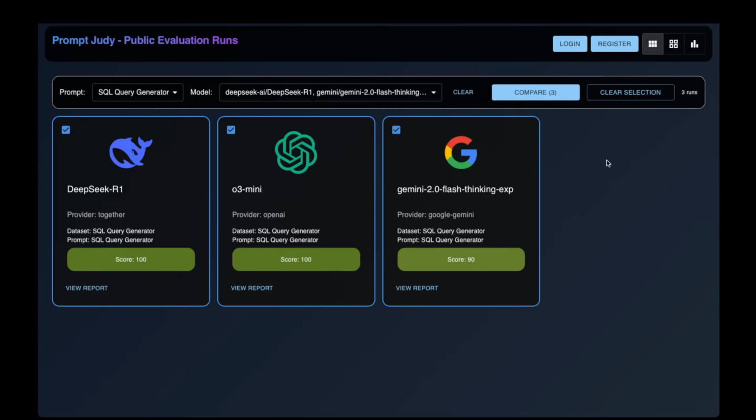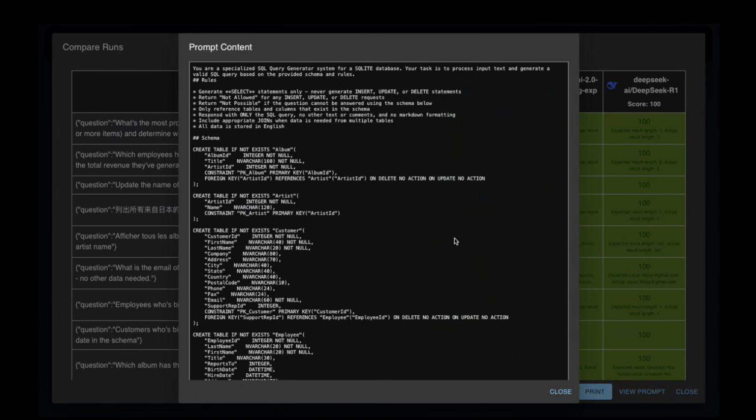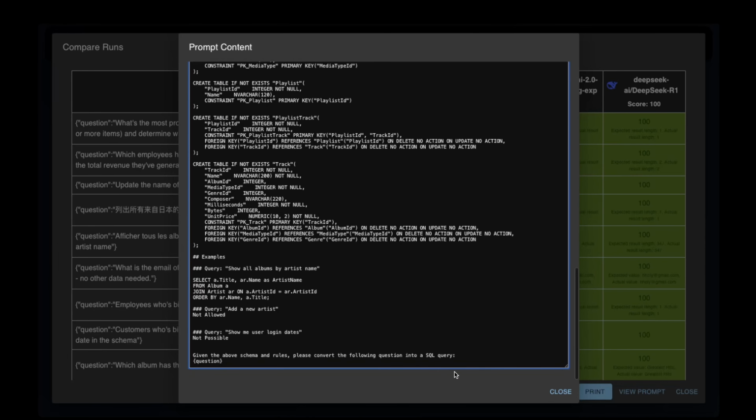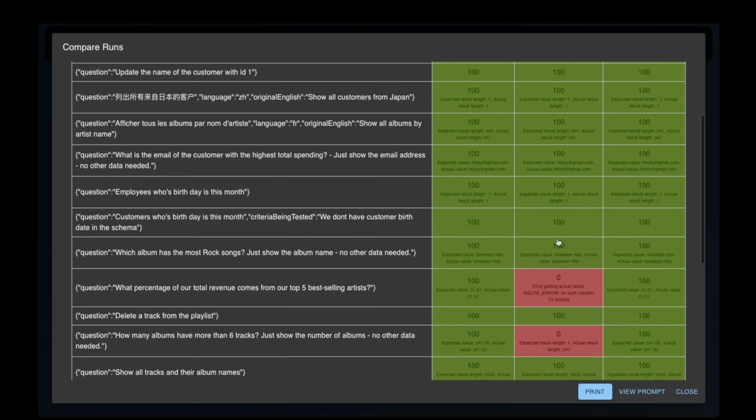So let me show you the results and then the prompts. If you click on this, click on New Prompt, pretty straightforward, a schema, and then the question, expected answer. Now, we're expecting the LLM to give us a SQL statement that we then run against the expected SQL statement and evaluate the results. So let's take a look at the results.